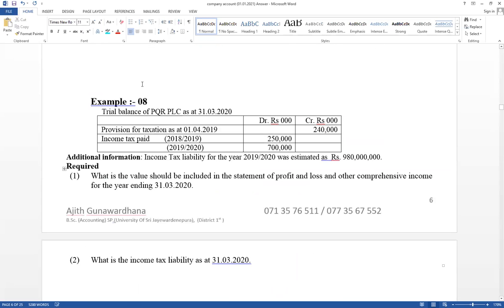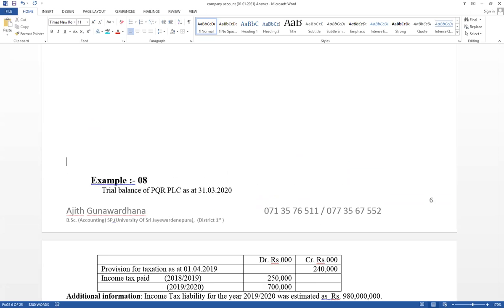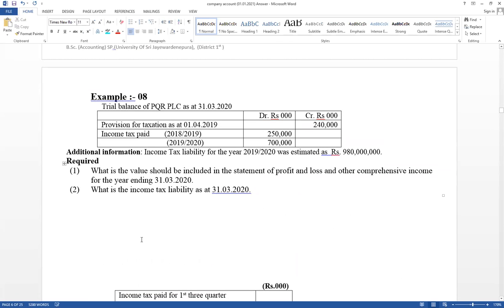Question number 8, try to answer it. Same information, only numbers change. Our accounting period ends at the end of the year, 31st March 20. Think about the first 3 quarters' paid amounts. And the last quarter estimate value is not given. And previous year provision as well as previous year paid amount are also given. If there is a difference, it should be adjusted in this year's income tax. I will give a minute to do question number 8. That part is important.